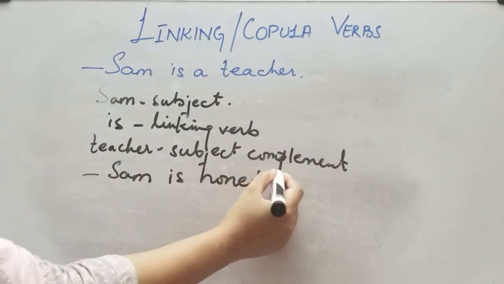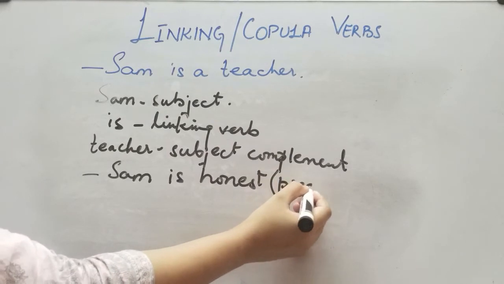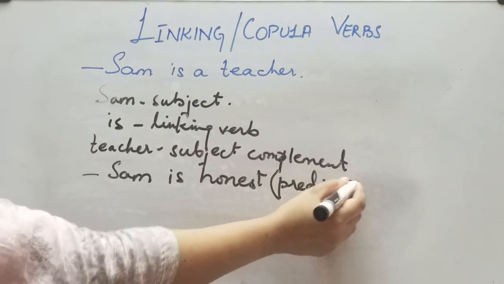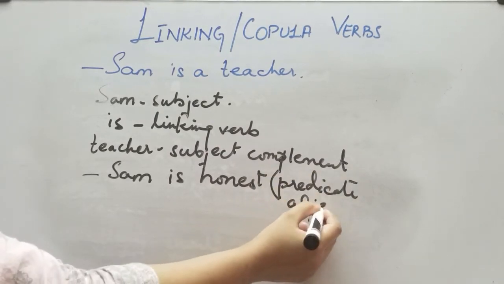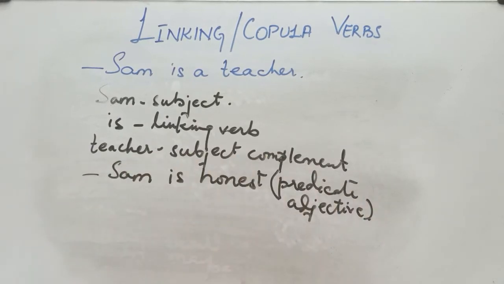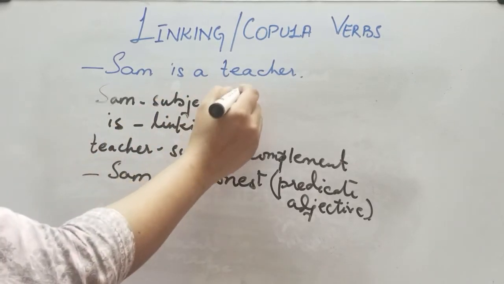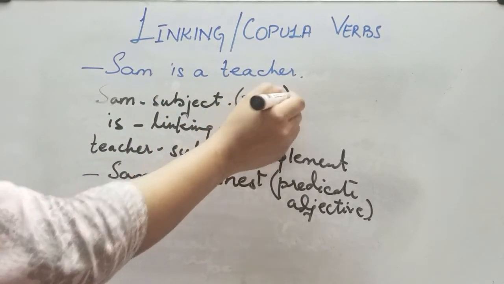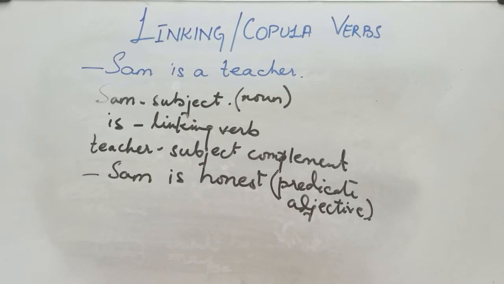That means it's a predicate adjective, right? I hope it's clear. Sam again will be a subject, is a linking verb, but the subject complement is an adjective over here. So subject complements are of two types. They are predicate nominative, that is simply a noun, or the second part, that is predicate adjective.